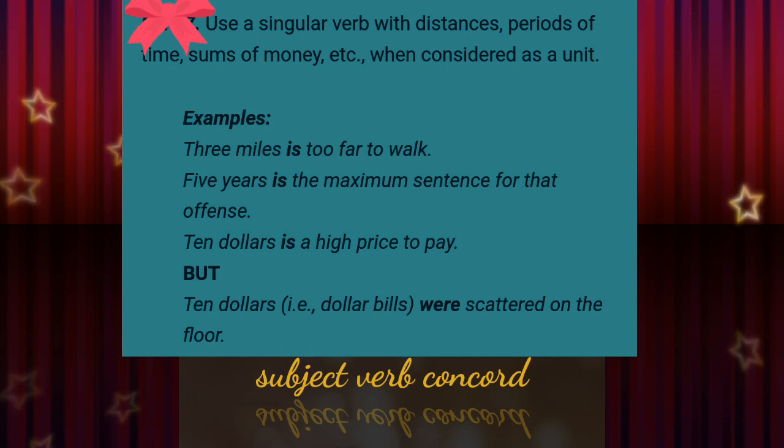So, when we consider these things as a single unit, it should be followed by a singular verb. But when we use it differently, that means one by one, $10 were scattered means it's not $1. We can't tell it as a unit here. Understood? So, that is another rule. Use a singular verb with distances, periods of time, sums of money, etc.